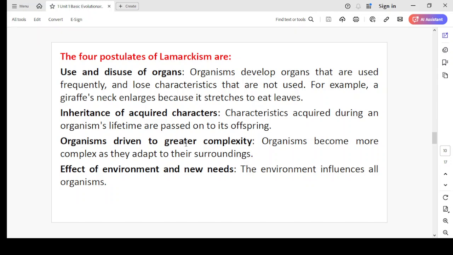Organisms driven to greater complexity. Organisms become more complex as they adapt to their surroundings. Effect of environment and new needs. The environment influences all organisms. So, needs are the reason for which organisms use their organs, and those organs for which there are more needs, they develop well.